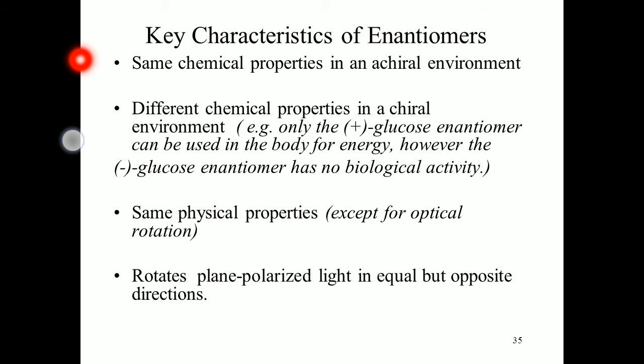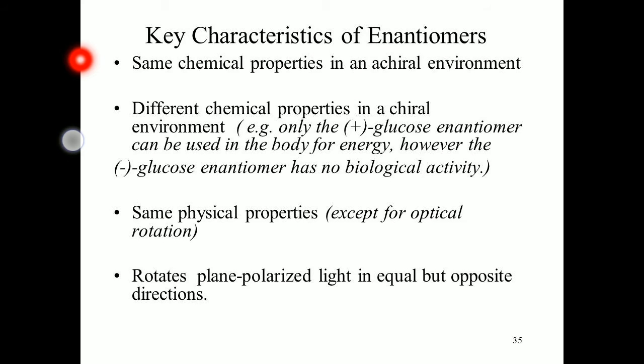Both are enantiomers, but one gives energy to the body, and the other does not participate in any biochemical reaction in our body. This is the difference, because a chiral environment is present in our body.